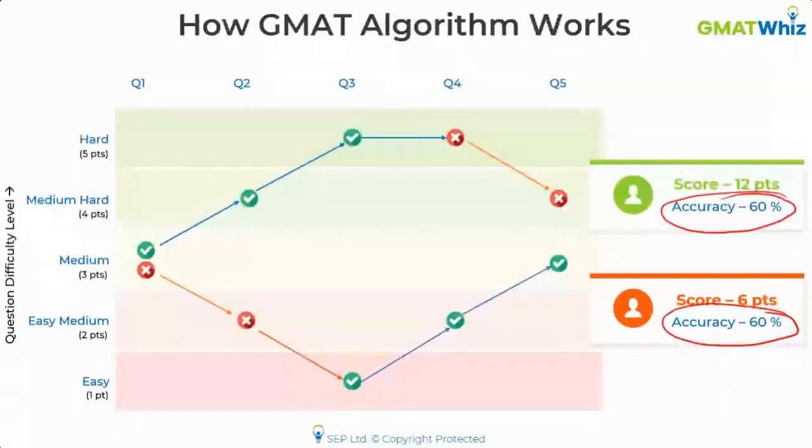How many of you have been through that scenario? I'll quickly ask you this question. Quick yes, no poll, guys. How many of you have been in that scenario? That when you solve OG questions or practice questions, your accuracy is really high, but in the mock test, your accuracy dips significantly.